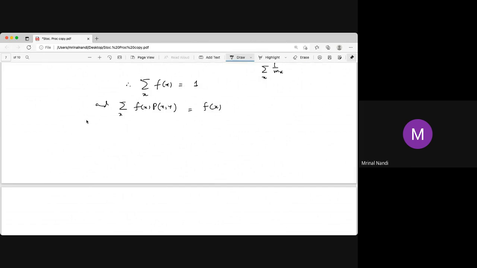The sum of fx is 1, and fx is just the summation of fx times p. That means fx is stationary. Therefore, fx is a stationary distribution. But we already proved that once it is a stationary distribution, it must be 1 by mx.